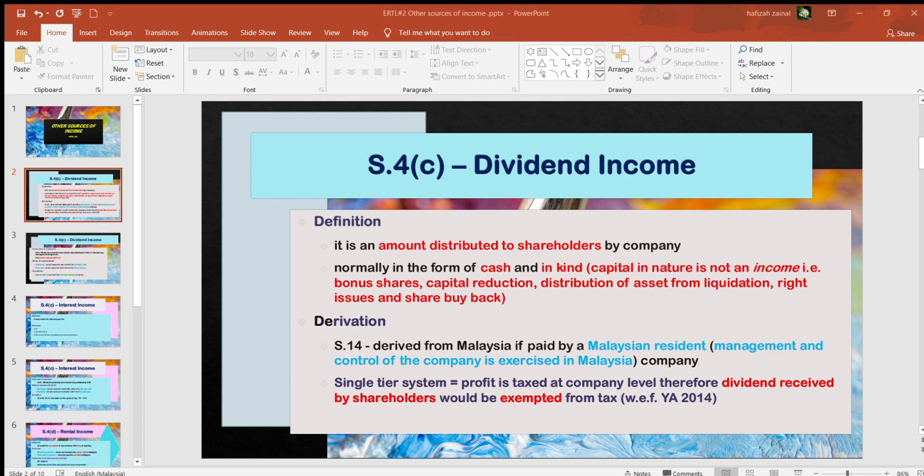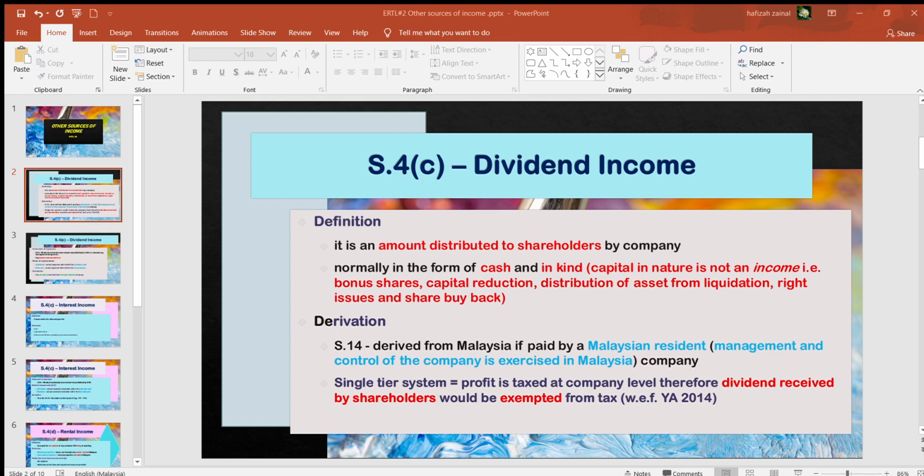Again, as I mentioned just now, dividend income has been simplified. In general, what we can conclude here is that whatever dividend income is received from a Malaysian company or Malaysian tax resident company is nowadays exempted because of the single tier system, and whatever dividend is received from a foreign resident company will also be exempted.